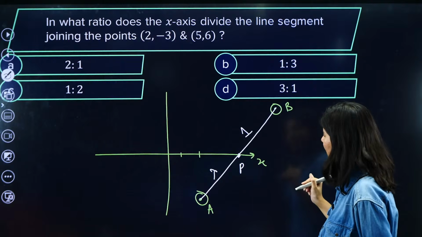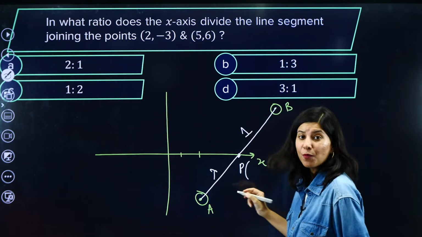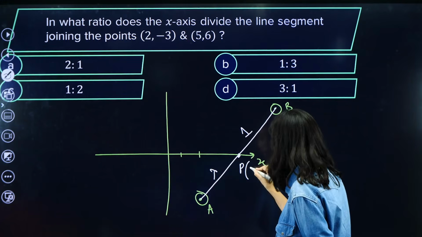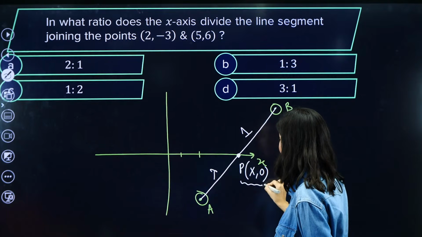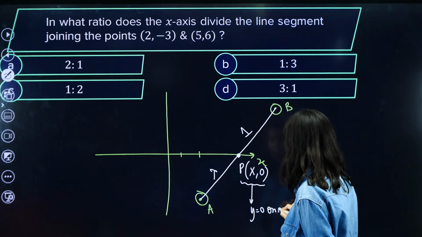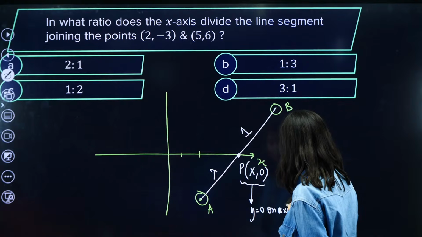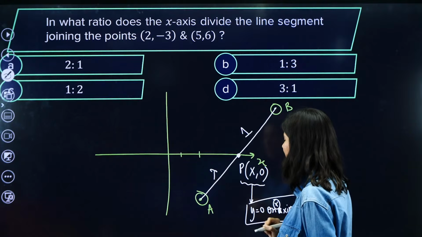Okay, so now we need to apply that. Now point P, just tell me one thing. The coordinates of point P will be what? X comma y? No. The coordinate will be (x, 0) because on the x axis, very important, y will be equal to 0. On the x axis, y is always 0.